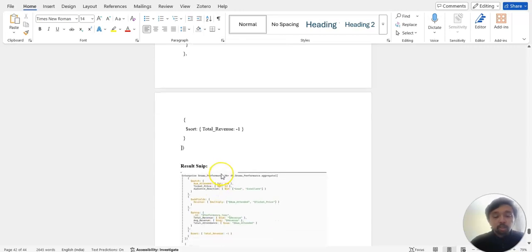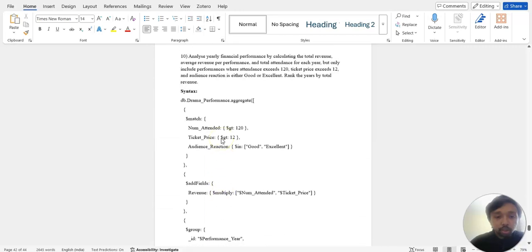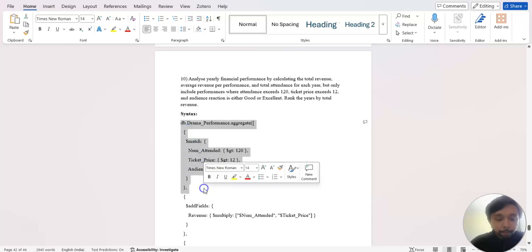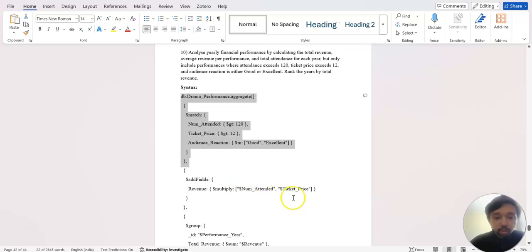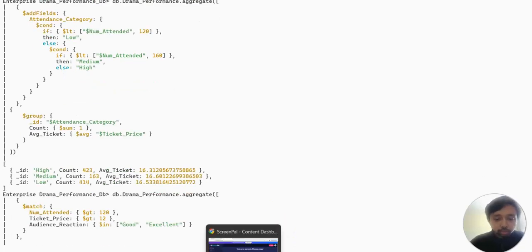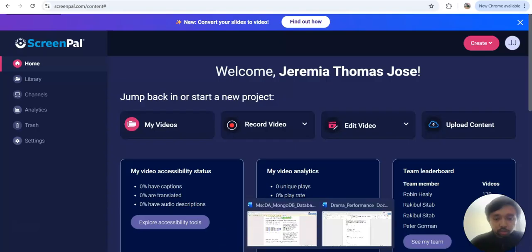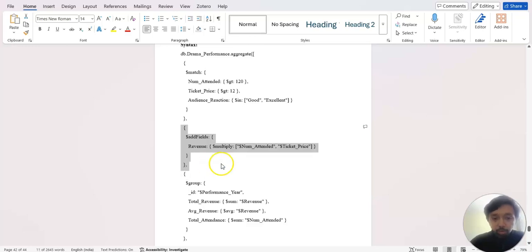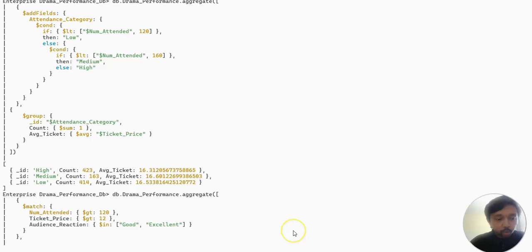Then we go through the execution part of this query in the Mongoose environment, and I will be copying the code. I have copied the first code. Then the second part, that is the add fields, where the fields have been created, that also has been copied and added to the previous line.